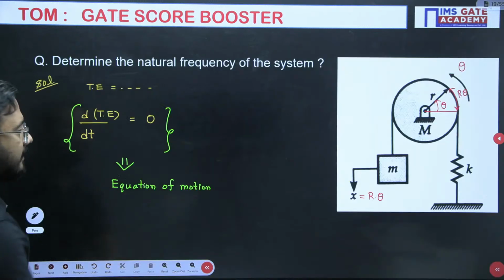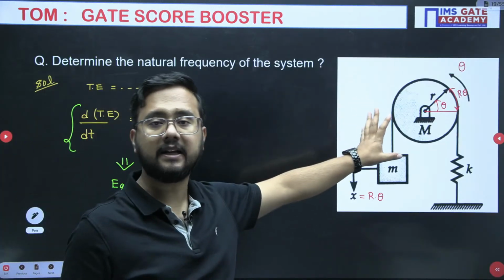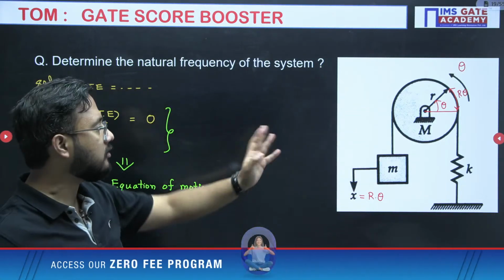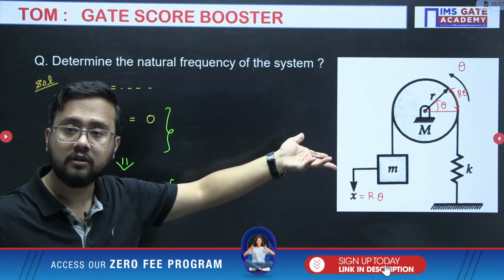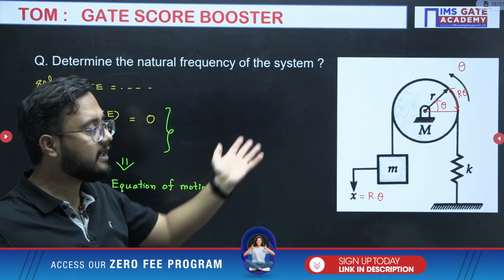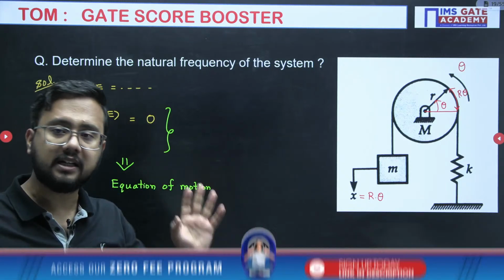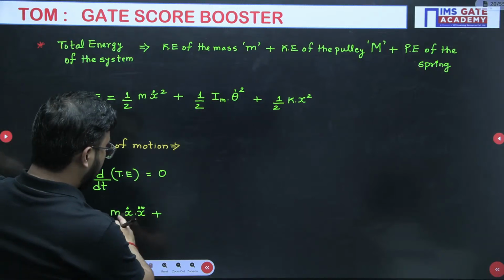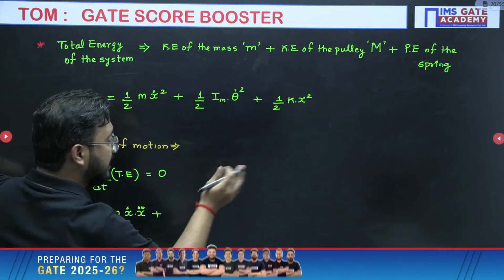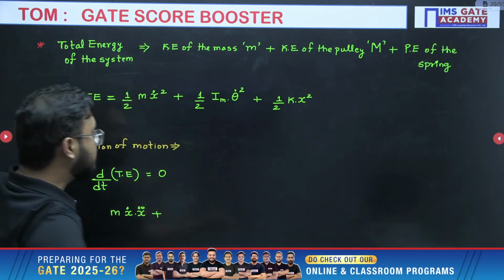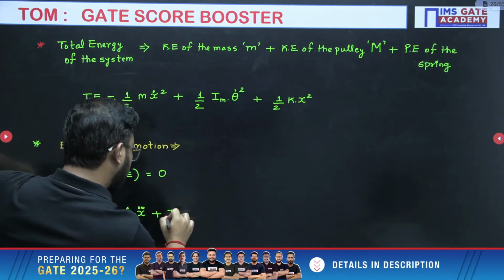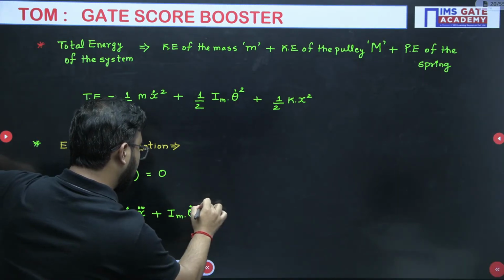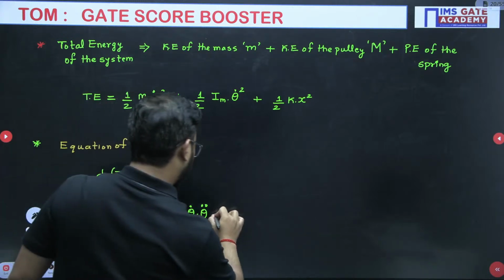Now it is a pulley, so pulley means it will be a disc, so half m r square will be there. But I am writing mass moment of inertia according to the given. It can be a ring also. Accordingly, the mass moment of inertia formula will change based on the given shape of the pulley. I'm not writing the formula here, but if it is a disc, m r square by 2, that formula everyone knows. Same here, mass moment of inertia, theta dot multiplied by theta double dot, plus